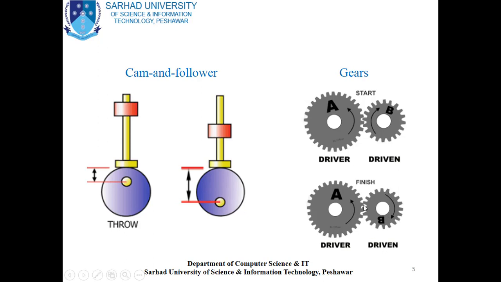It is because of its motion in the clockwise direction, which is rotated by means of driver A. So these are the two mechanical devices which were used in the earlier plant control systems. So we will switch to the next slide.